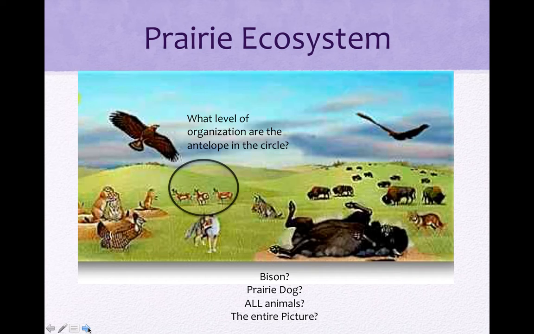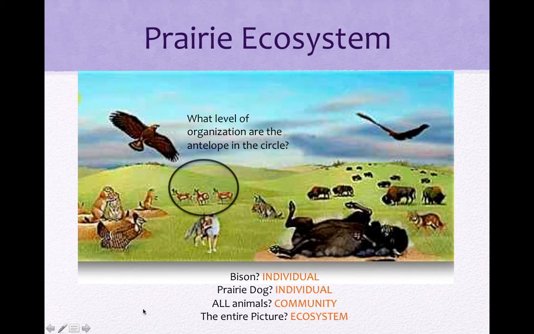Hopefully you've written it all down, but this bison right here in the corner would be an individual in this area, just an individual organism. The prairie dog is an individual organism again. All of the animals would be a community. And then lastly, this entire picture is our ecosystem, including the sky, the clouds, the climate.